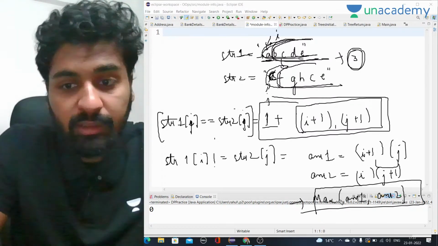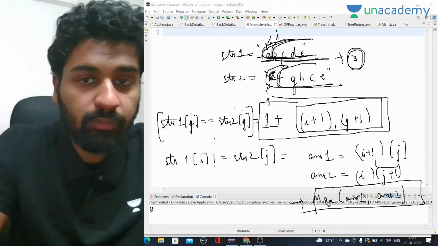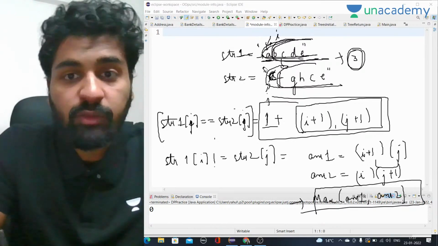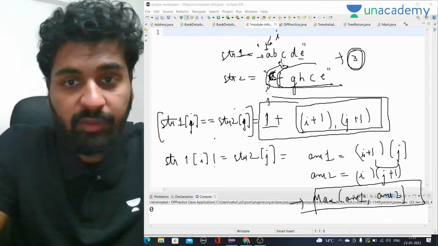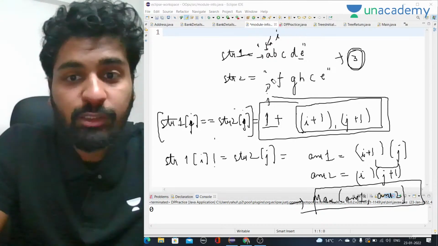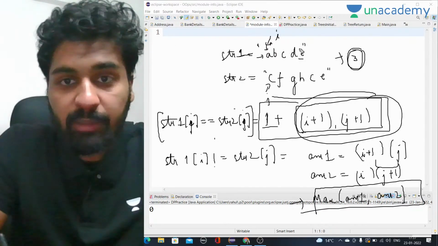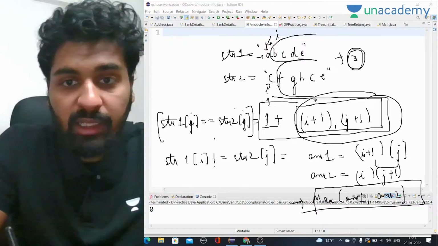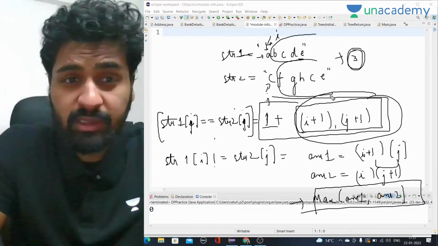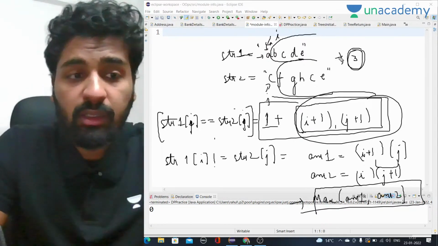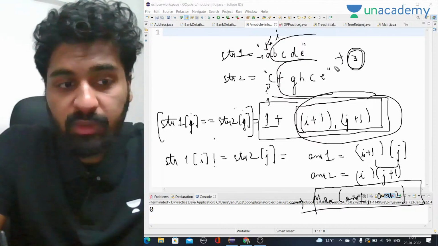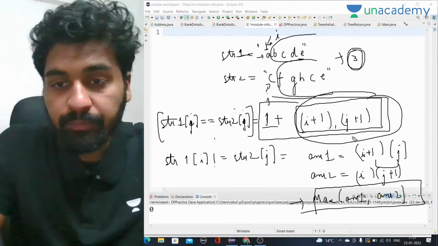If they are not equal, then maximum of answer 1 and answer 2. Okay, so this will be the case. This is what we have to do in the recursion. This is what we have to call for the recursion. Recursion is also giving the answer for this part, like the common subsequence in this part and this part. So this is what we have to do, right?